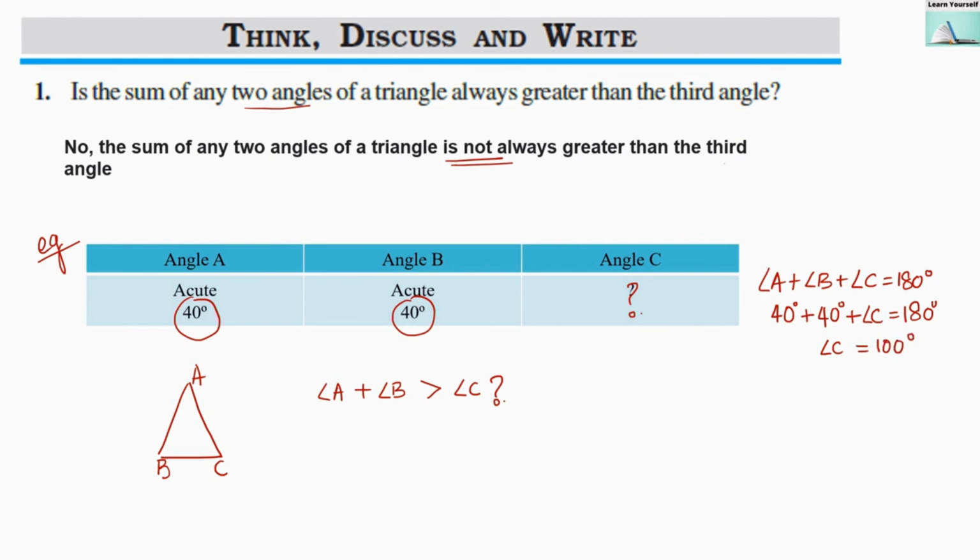Now you can see that when we add these two angles, we get 80 degrees, whereas angle C is 100 degrees. So it is not greater than the third angle. So it is not always true that the sum of any two angles of a triangle is greater than the third angle.